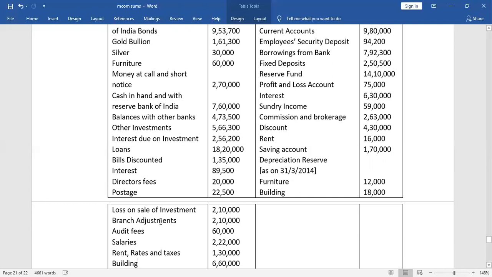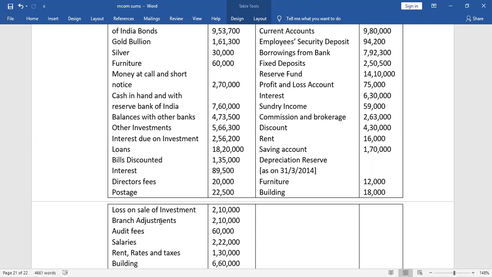Branch adjustment means what? Now banks may have more than one branch. So there may be a transaction between two branches of the bank. That transaction may be either to receive money from the other branch, or to pay money to the other branch.